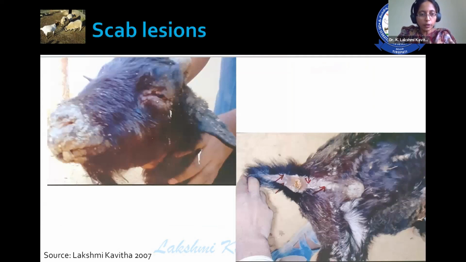Here you can appreciate the formation of scab lesions. Imagine a small boil or small pimple on your face or on your skin; it definitely causes a lot of irritation to us. If the animal is suffering with such lesions, definitely the animal suffers a lot, and it is unable to take feed and water properly because of the pain caused by these lesions. Ultimately, this leads to secondary bacterial complications, which in turn lead to pneumonia and respiratory distress. All these things lead to the high mortality of this particular disease condition.